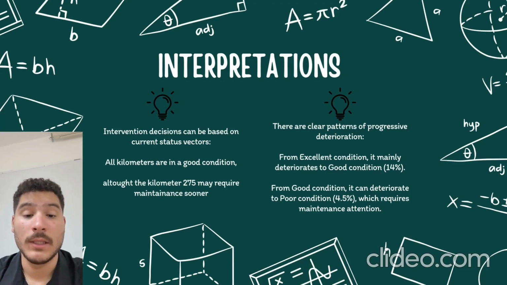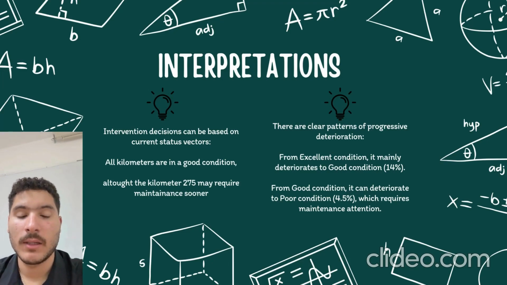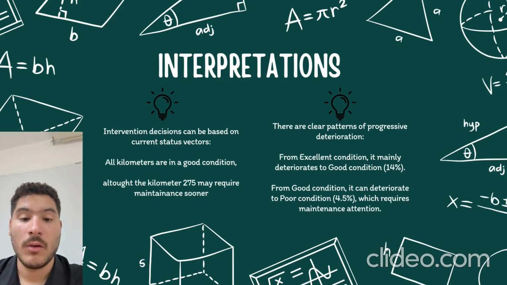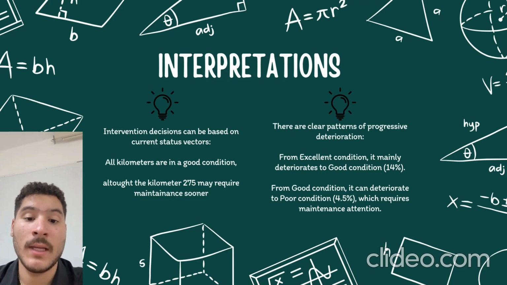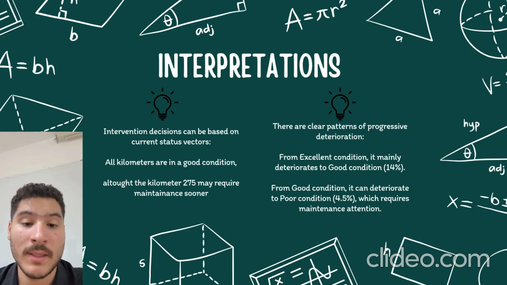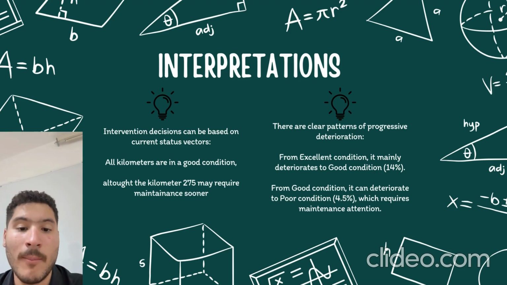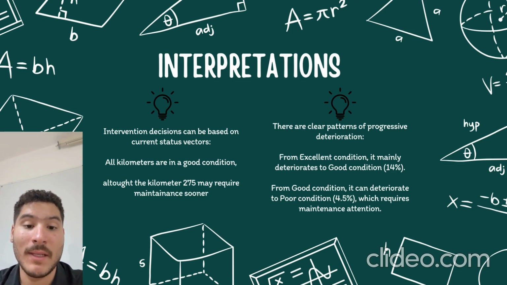Then we have the interpretation of the model. As we can see, thanks to the state vector, we can analyze the condition of each segment of the road. We can see that the main condition in all the segments is good or great. But in kilometer 275, the condition is poor, so it needs maintenance.